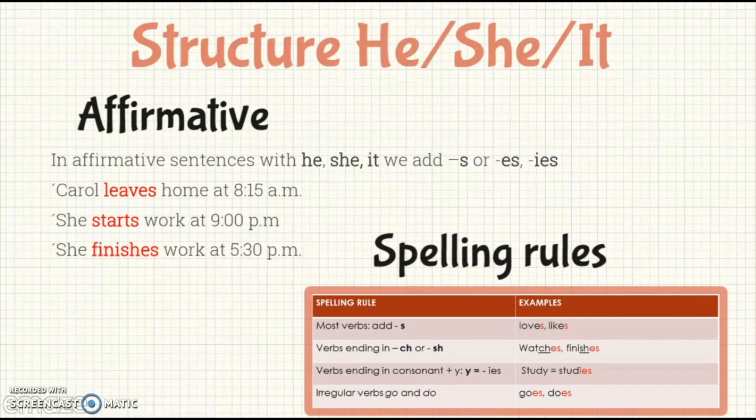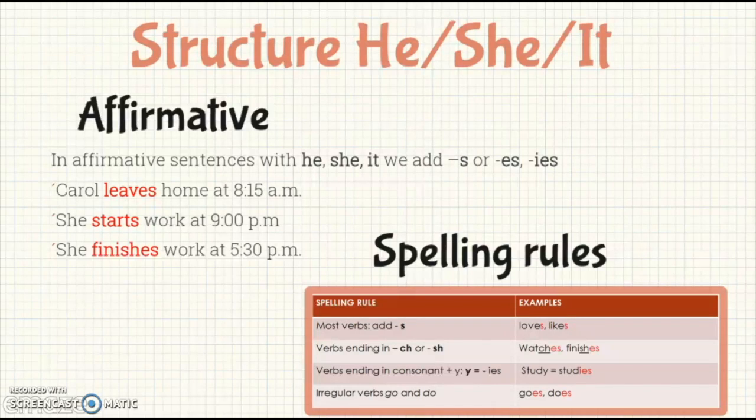Now we are going to see the structure for the affirmative. In this regard, we are going to see the usages of the third person singular, which is he, she, or it, normally for animals or objects.